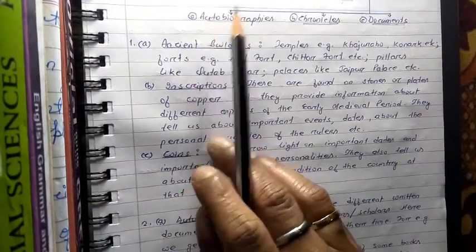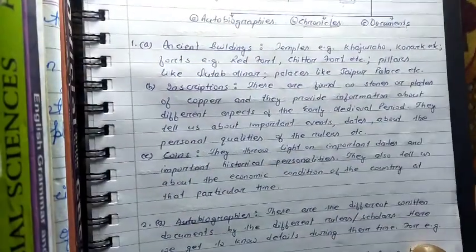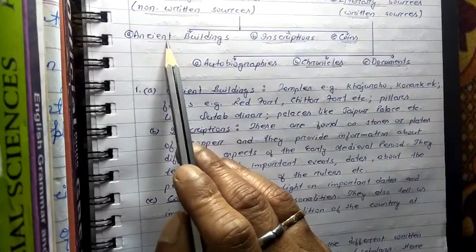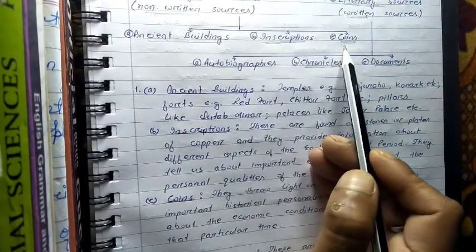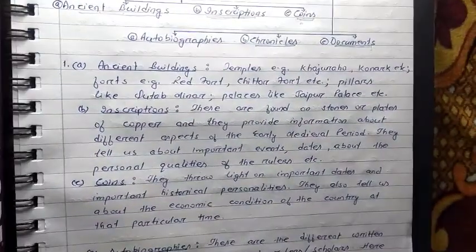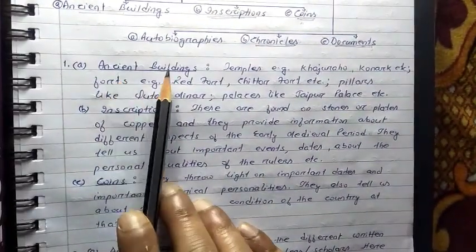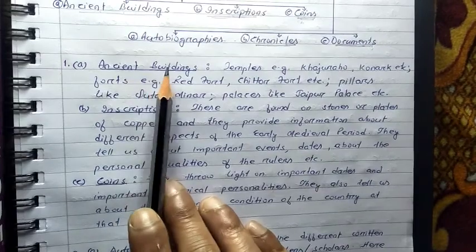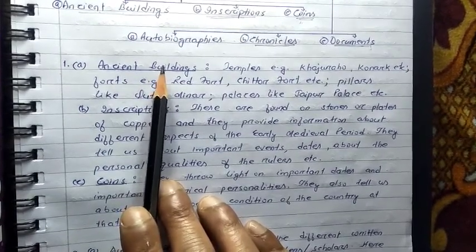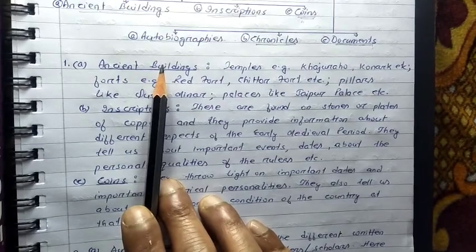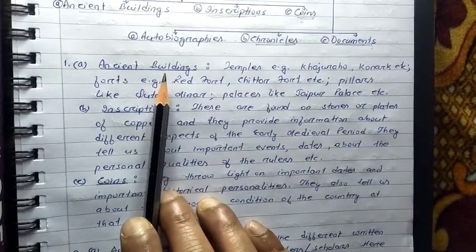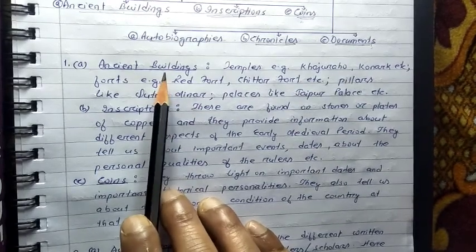Now, as you already got, archaeological sources can be classified into three: ancient buildings, inscriptions and coins. Let's study one by one. First of all, ancient buildings. I already told you, ancient buildings mean the different types of buildings, including forts, pillars, and temples which were made by the different rulers during different times, and they are also one source of